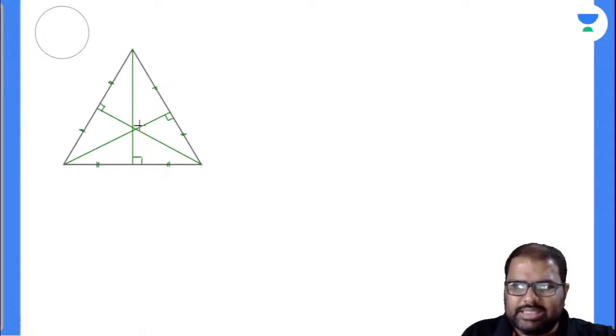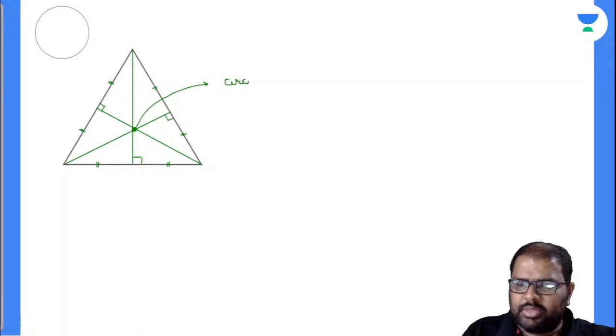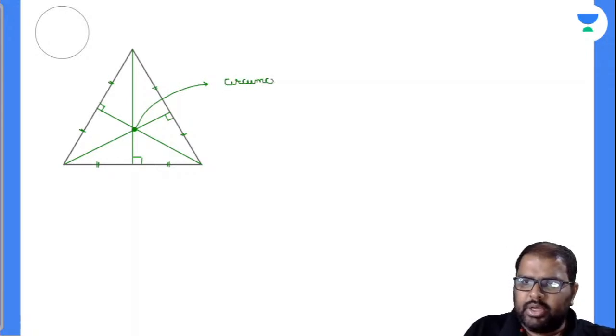Now see here, the intersecting point of all perpendicular bisectors is called the circumcenter. That means you can draw a circle around this triangle which touches the vertices exactly.